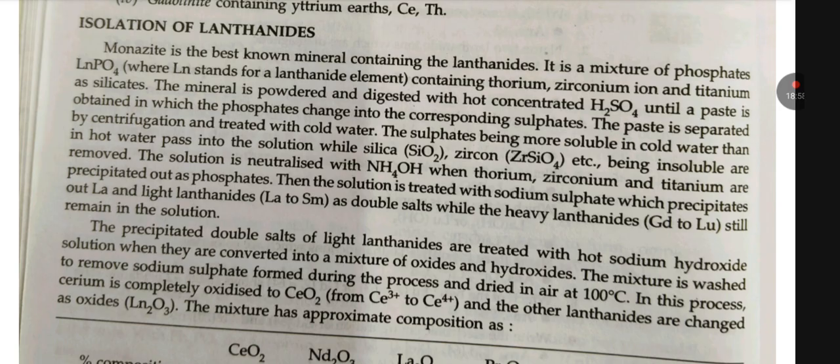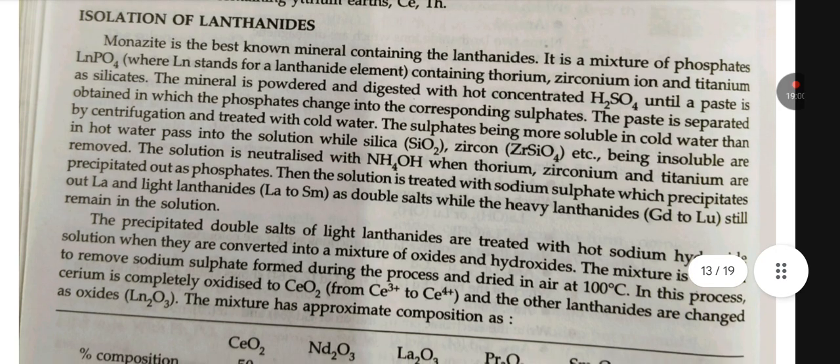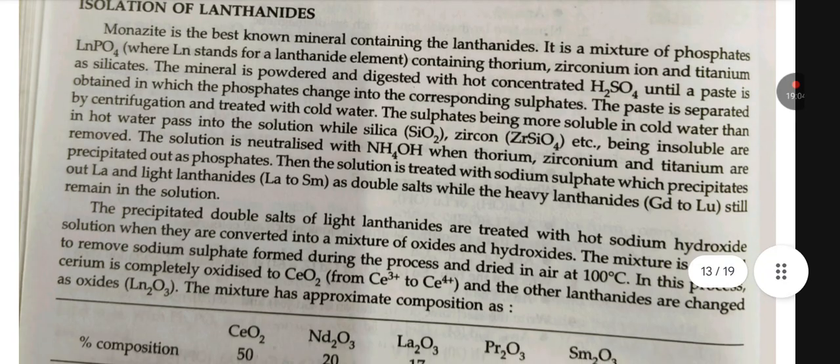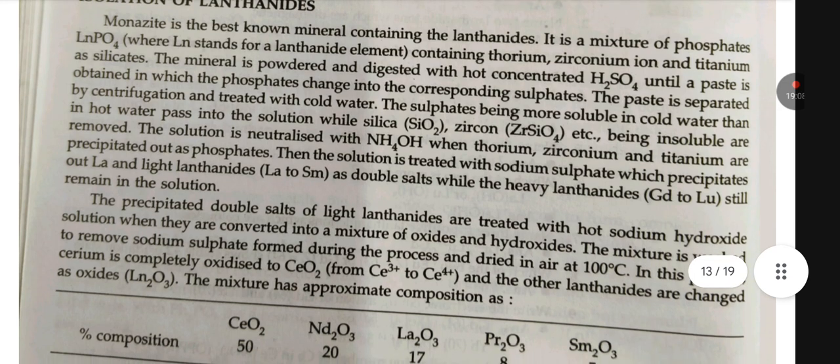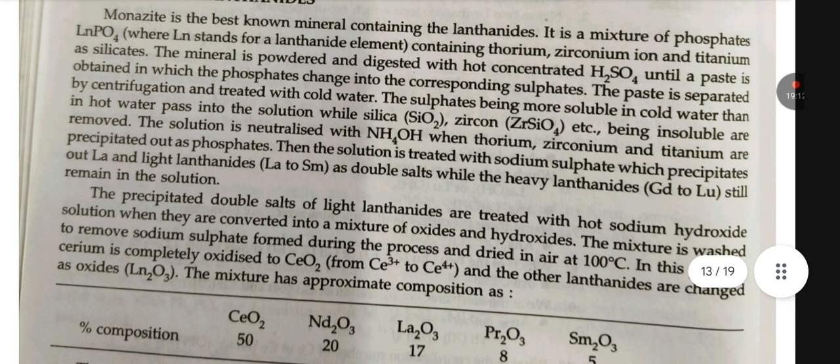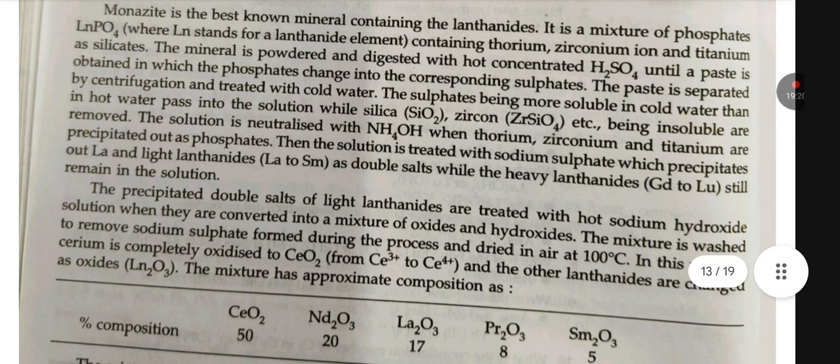The paste is separated by centrifugation and treated with cold water, the sulfates being more soluble in cold water than in hot water, and pass into the solution, while silica, zircon, etc., being insoluble, are removed.